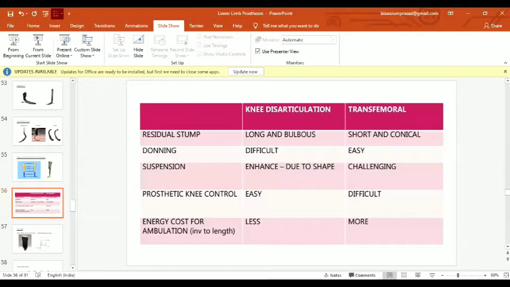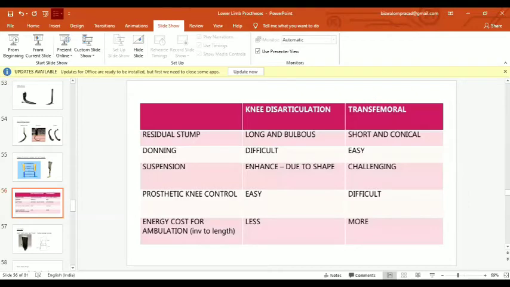In knee disarticulation, the residual limb is long and bulbous. In transfemoral, it is short and conical. Donning is often difficult in knee disarticulation as there is a long and bulbous distal end. In transfemoral, it is easy as it has a short and conical shape. Suspension is enhanced due to the shape, because the distal end is bulbous. When it goes into the socket, it automatically locks up on the femoral condyle, so it has a very good suspension system. In transfemoral, it is quite challenging, but with a better suspension system, we can achieve that.